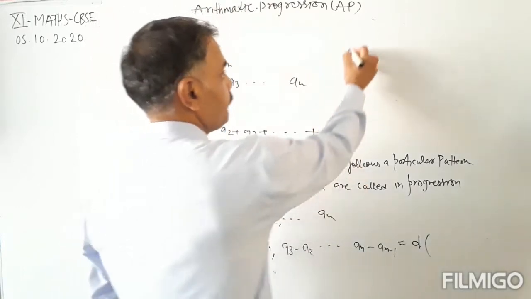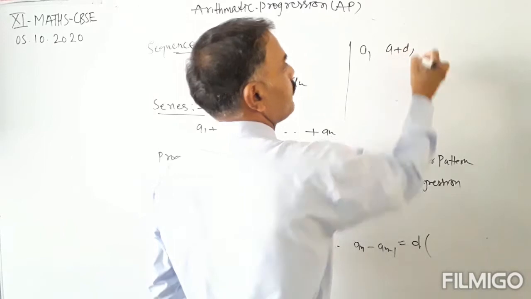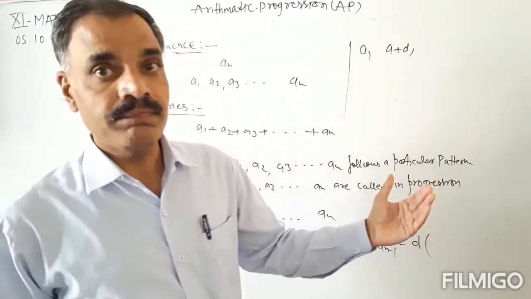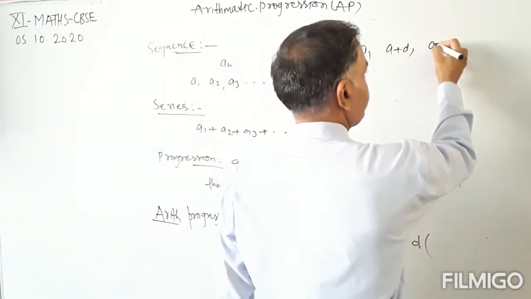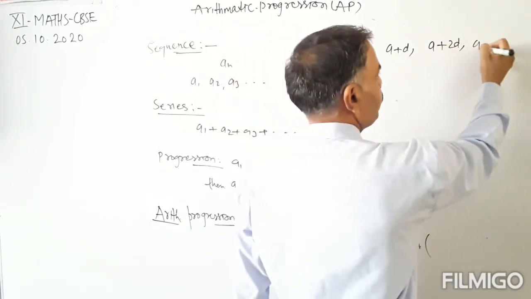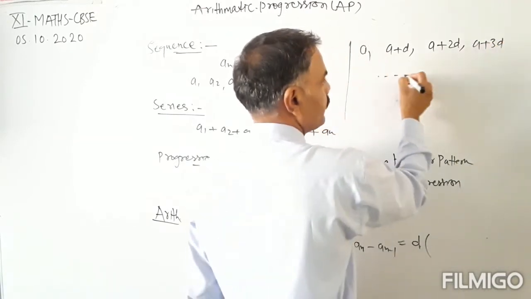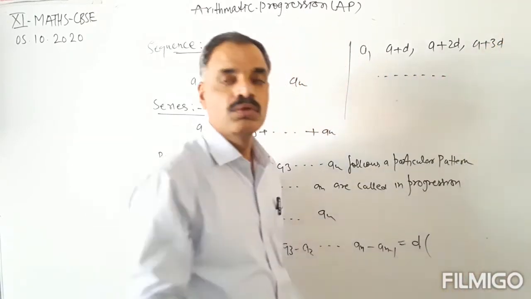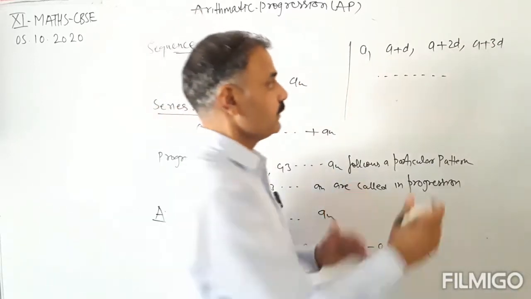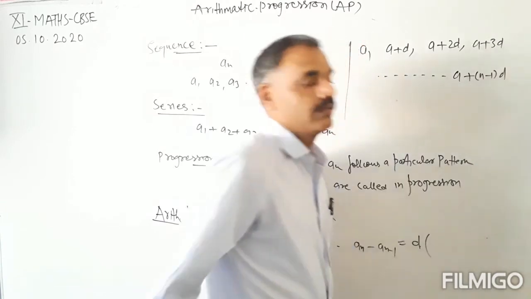If the first term is a, then the next term will be a plus d, the next a plus 2d, the next a plus 3d, and in this way we go up to n terms. So the nth term will be a plus n minus 1 into d.